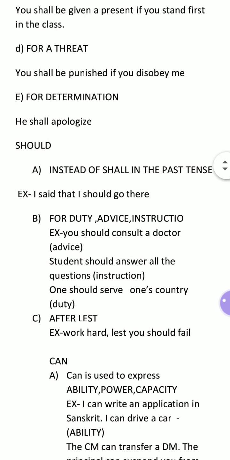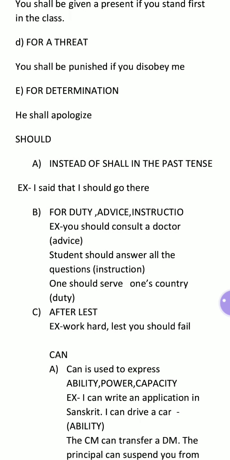The next expression is for determination. Shall is also used with the second and third person in order to show determination. He shall apologize. This is the determination of the speaker. It shall be done. So this is the determination.